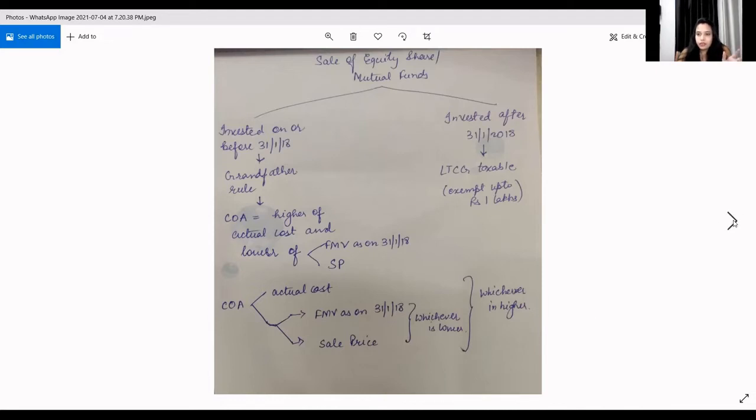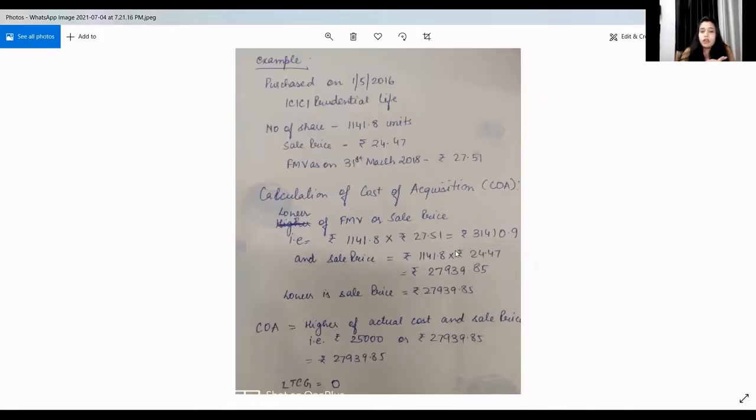Now we will see an example. ICICI Prudential Life shares were purchased on 1st May 2016. The number of units was 1141.8. Sale price is 24.47. Fair market value as on 31st January 2018 is 27.51 and actual cost is 25,000.